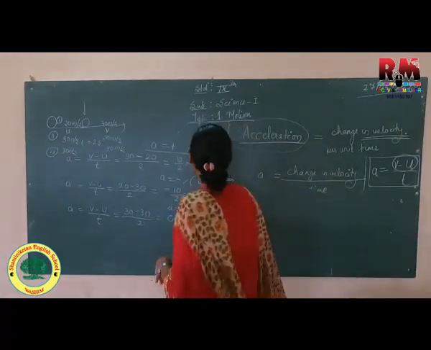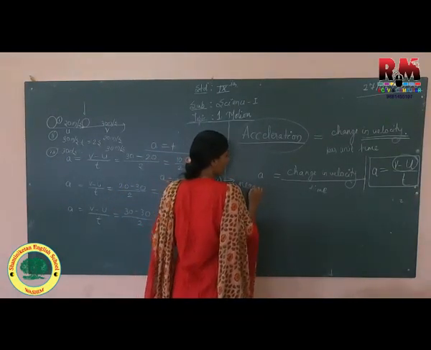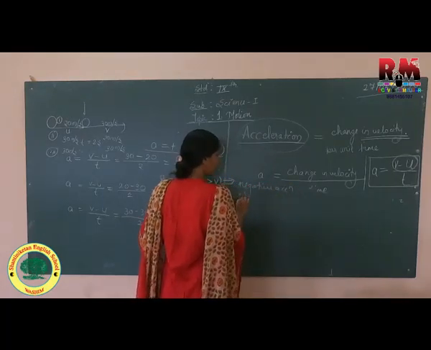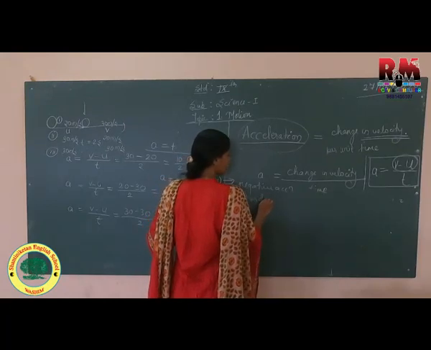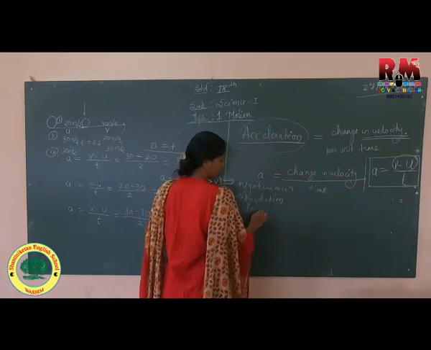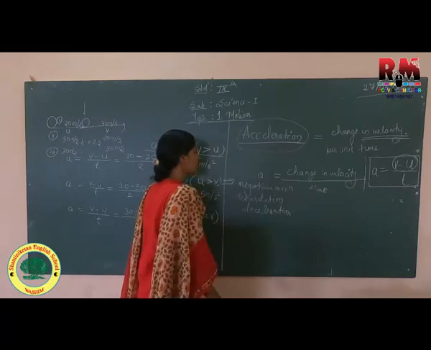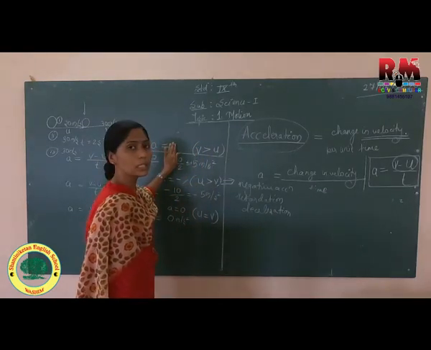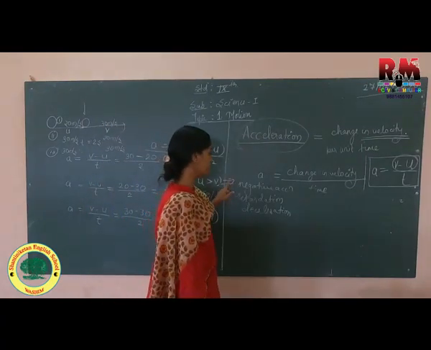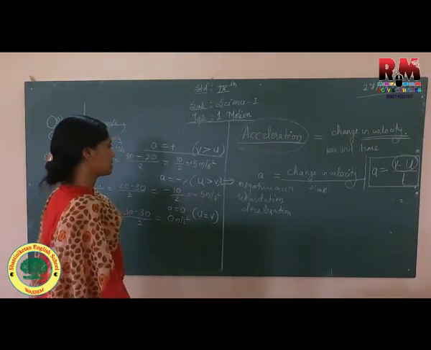Decrease in velocity is called negative acceleration, or you can also call it retardation, or deceleration. So here increase in velocity will be positive, and whenever there is a decrease in velocity, it is called negative acceleration, retardation, or deceleration.